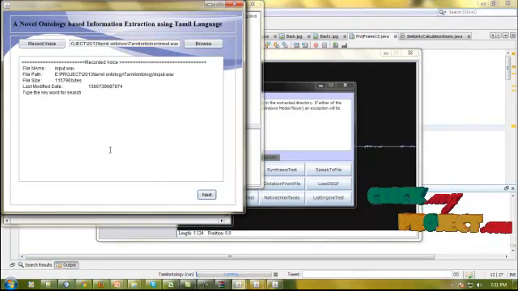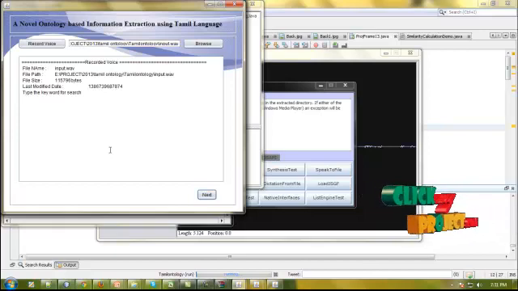optimal novel ontology-based information extraction using Tamil ontology. In this, we get the ontology file and extract the information presented in that ontology file.